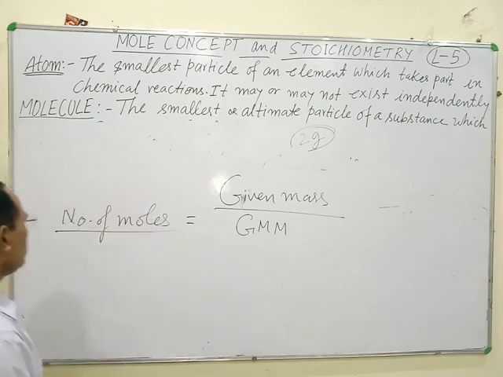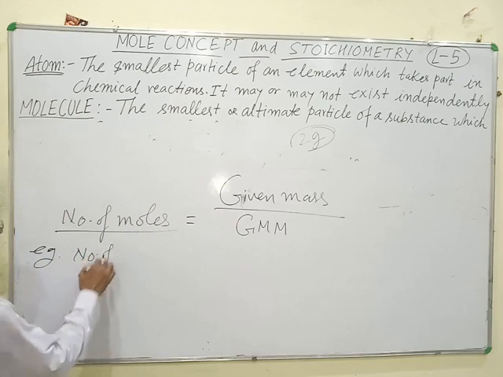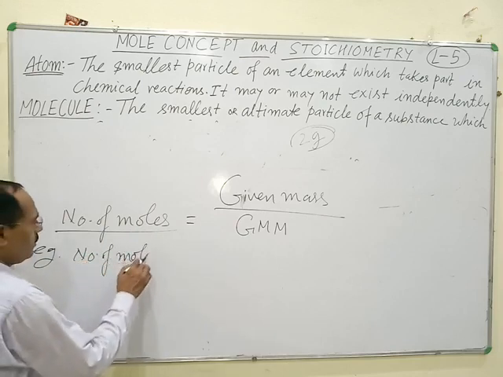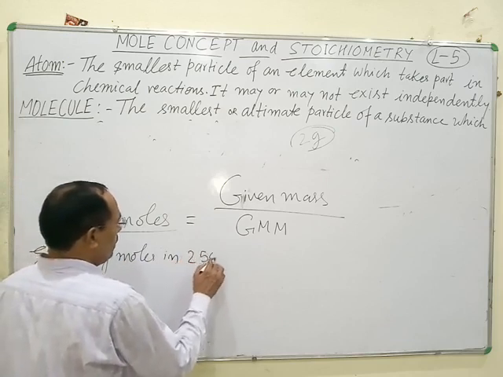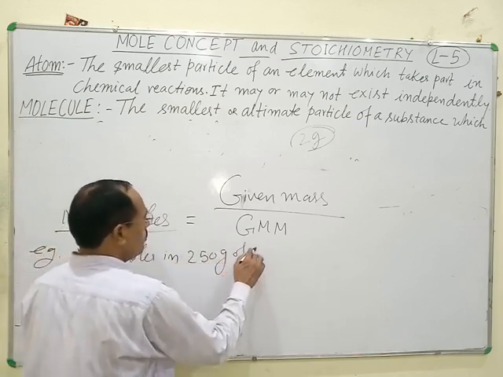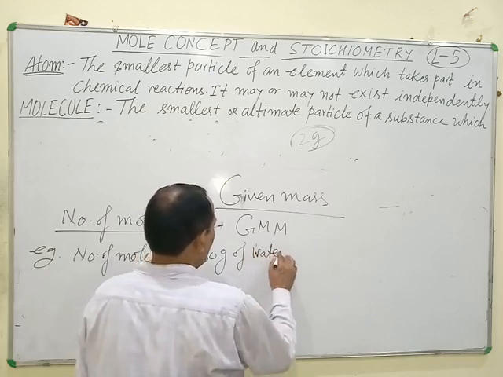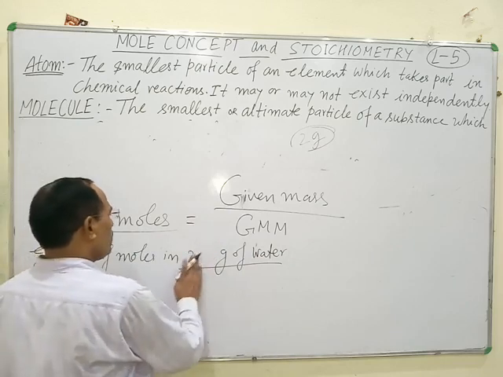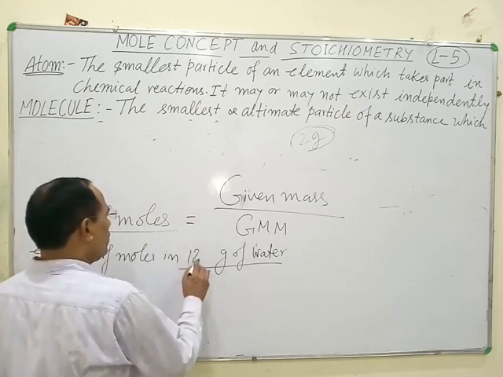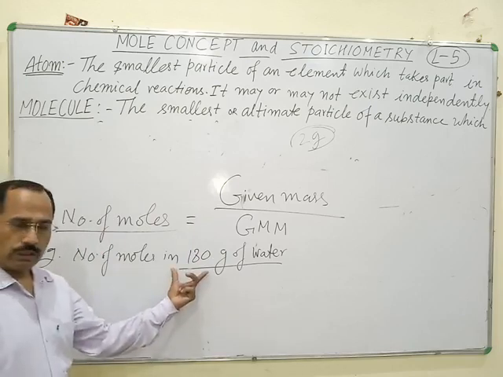For example, number of moles in 180 grams of water, because this calculation is very easy.